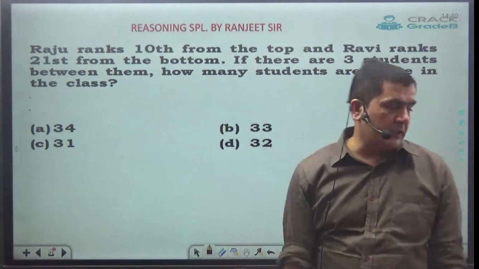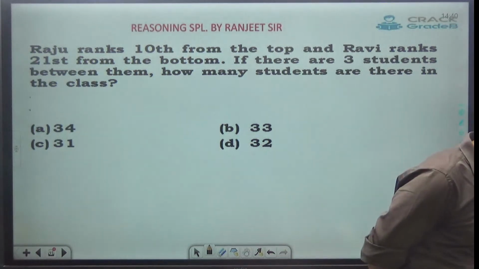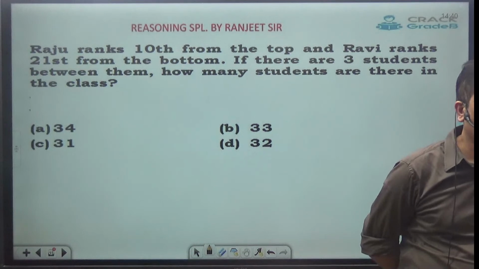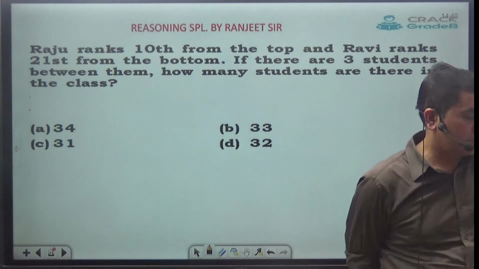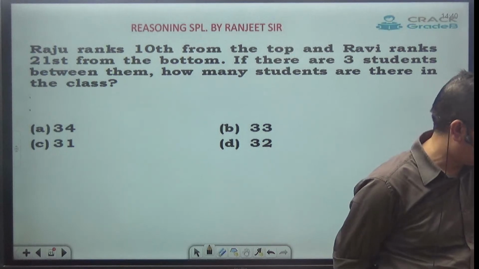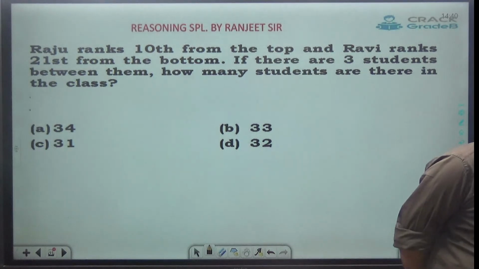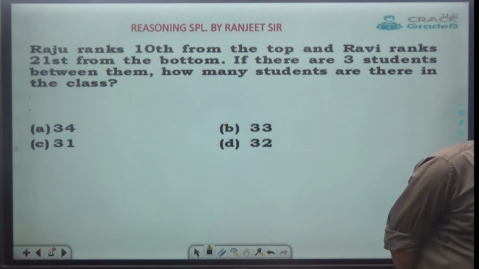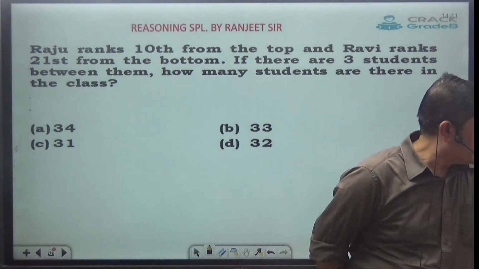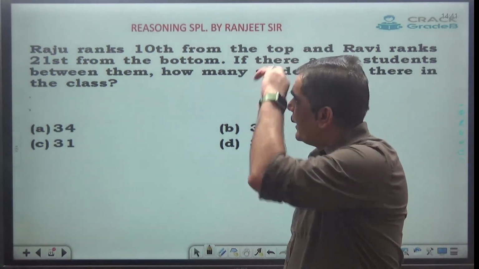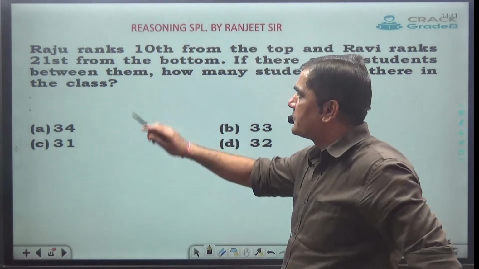Tell me the answer for this one. See, here they have given Raju ranks 10th from the top and Ravi ranks 21st from the bottom.